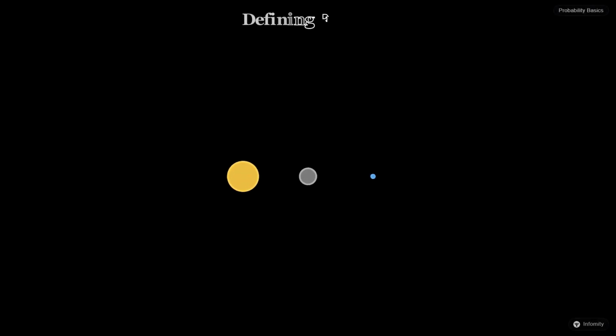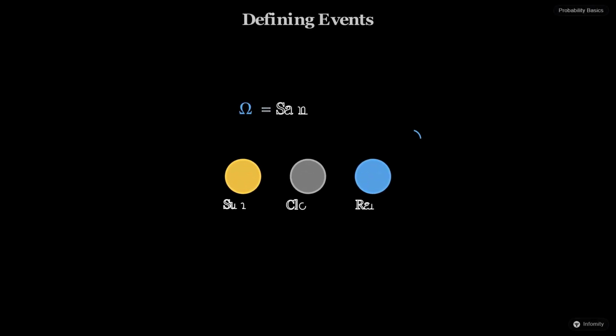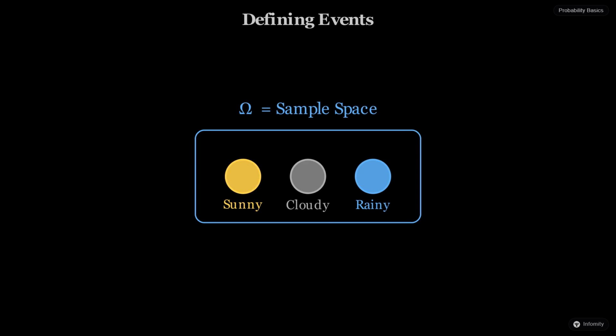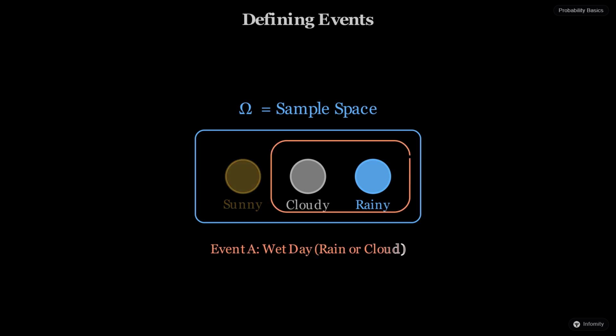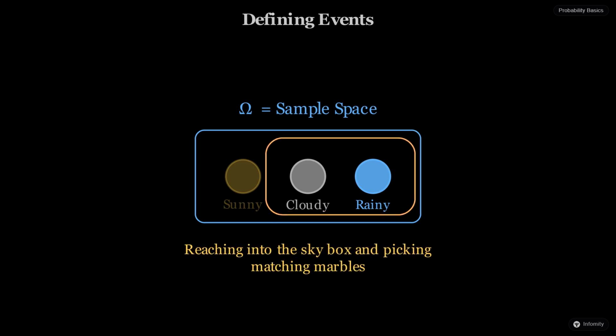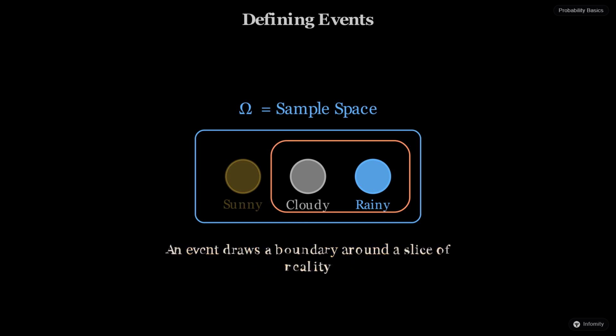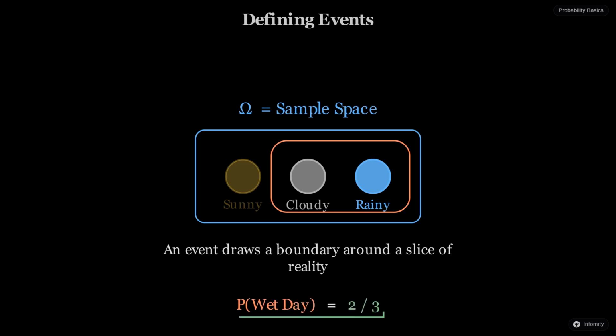Within this large sample space, we are often interested in specific outcomes. We call these subsets events. For our weather station, an event might be a rainy day. But an event can also be more complex, like the occurrence of either rain or clouds. Think of it as reaching into our skybox and picking out only the marbles that match our criteria. By defining an event, we are essentially drawing a boundary around a specific slice of reality that we want to measure.